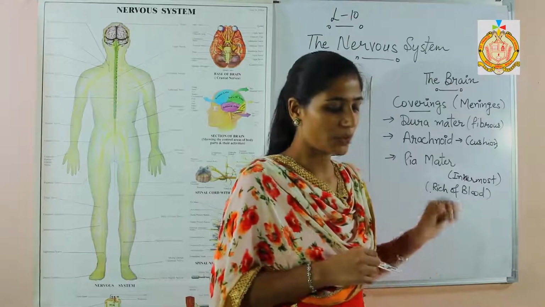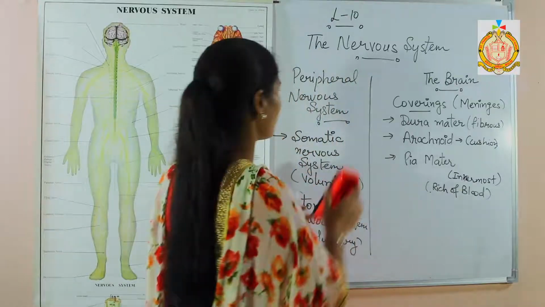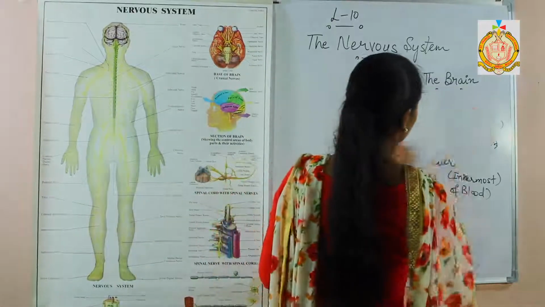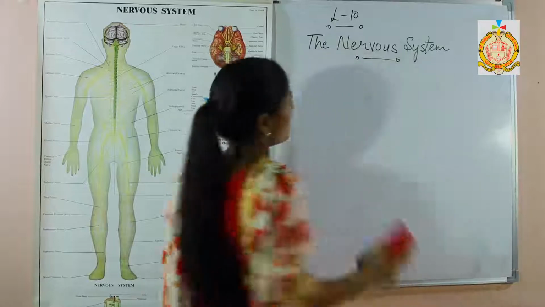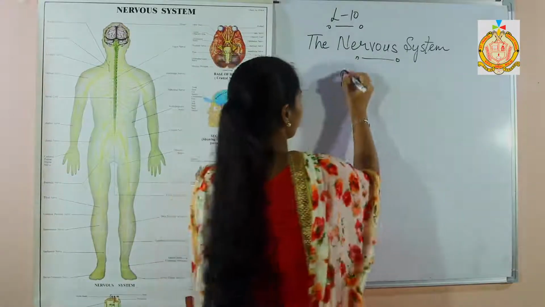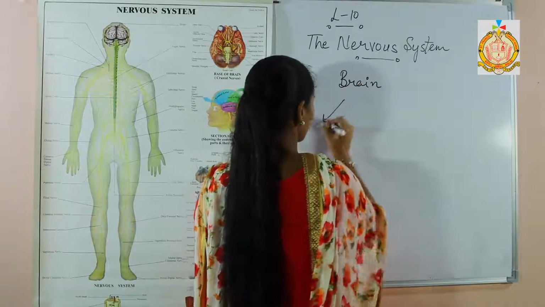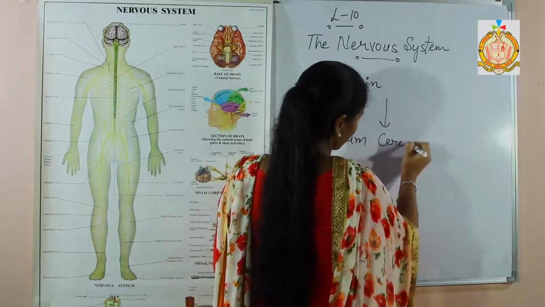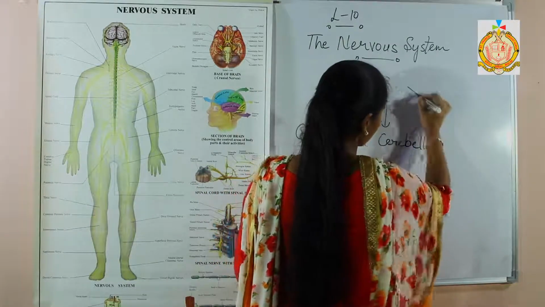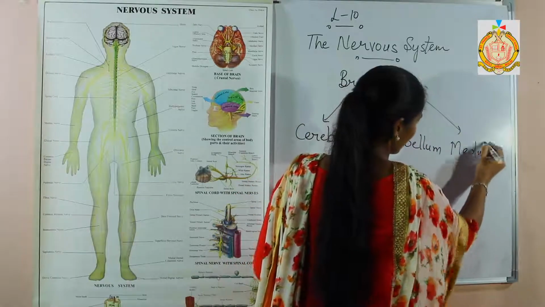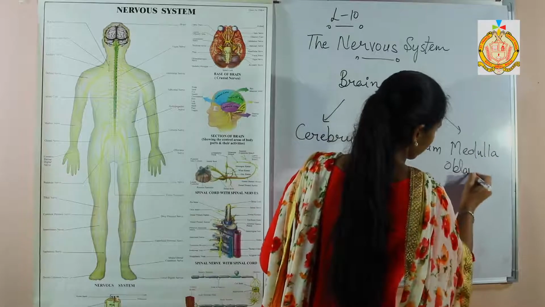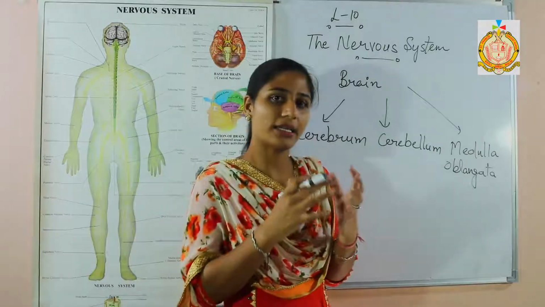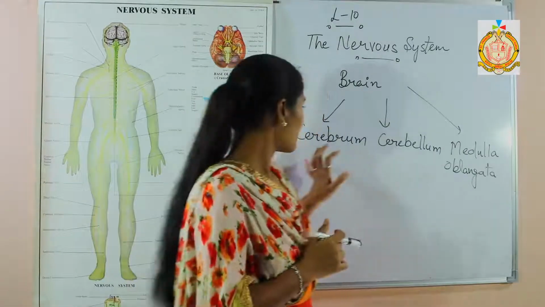Next we are going to discuss the parts of the brain. There are three parts of the brain. The brain consists of three parts: cerebrum, cerebellum, and the third one is the medulla oblongata. In the 8th standard too we had discussed it, but in this chapter we will discuss it in more detail. So first is the cerebrum part.